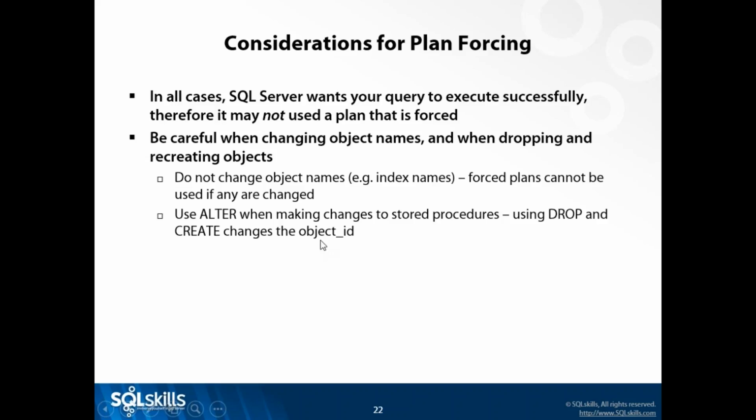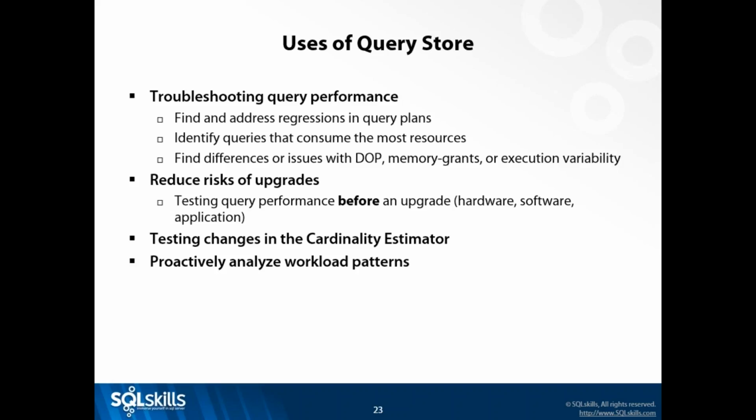So anytime you're changing stored procedures, you definitely want to make sure you do alter, and don't change your object names for forced plans, like the index name, because the plan has the index name in it. So if I change an index name, even though the definition may be the same, the forced plan can't use that index anymore.